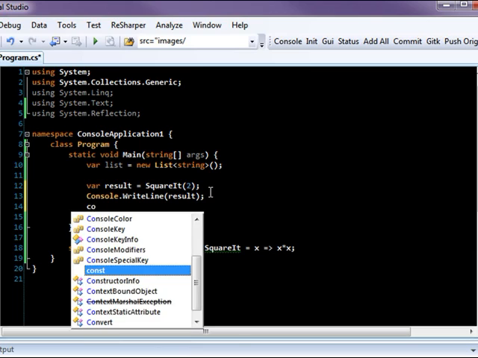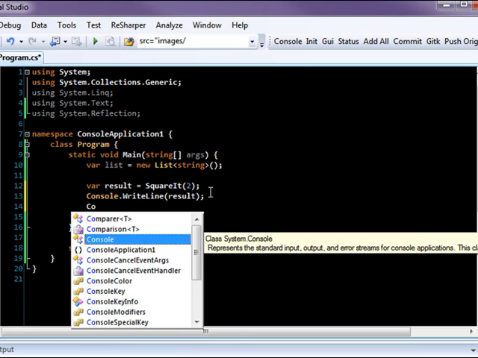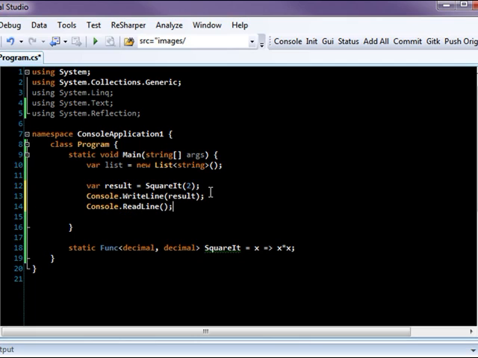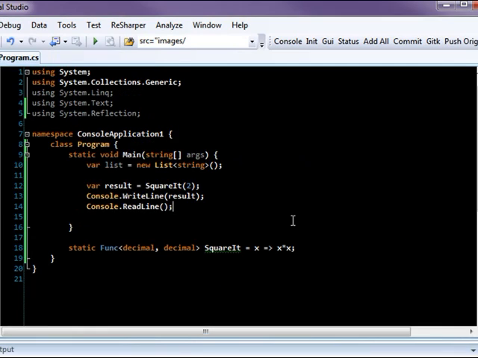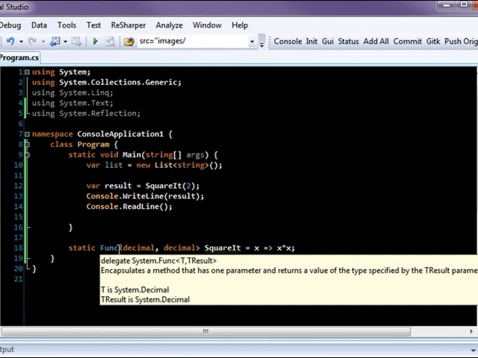And then I'm going to do Console.ReadLine. Sorry about my fat fingers. That keeps our console from disappearing. So when I run this, our lambda gets evaluated and returns a 4. Great. Okay, so let's go over this one more time.